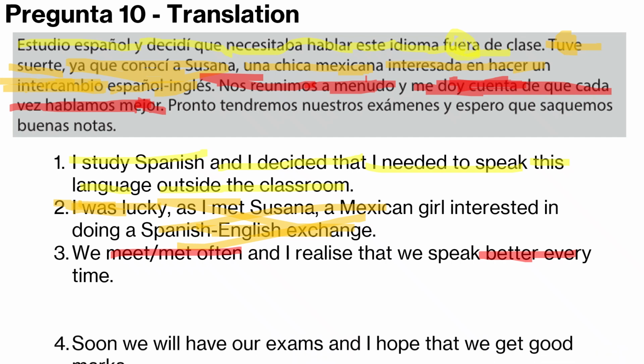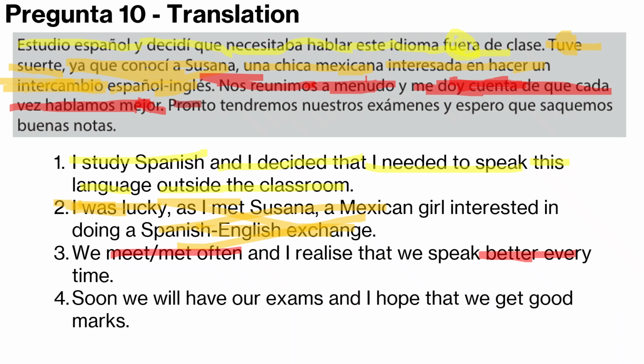And finally, the last sentence. Pronto is soon. So soon we will have our exams, and I hope that we get good grades. Be careful with notas, because there's a word normas, which is rules, and I always get that one confused. There's always a couple of words you get confused.